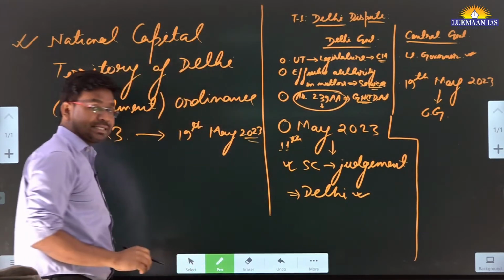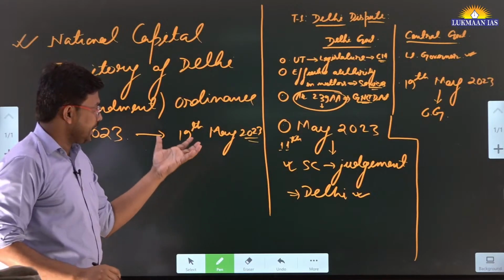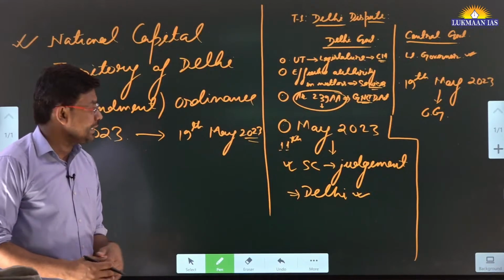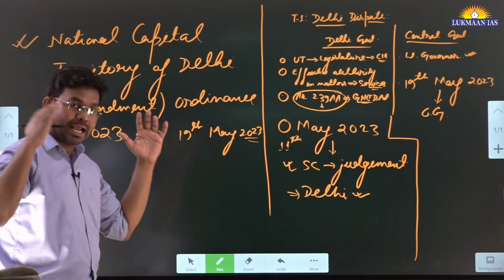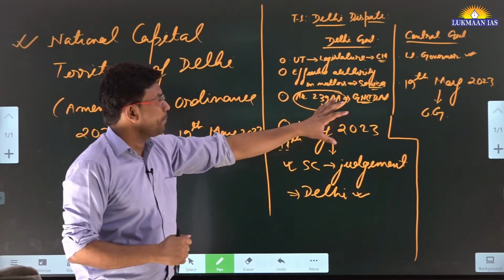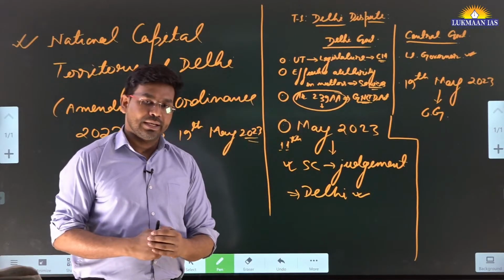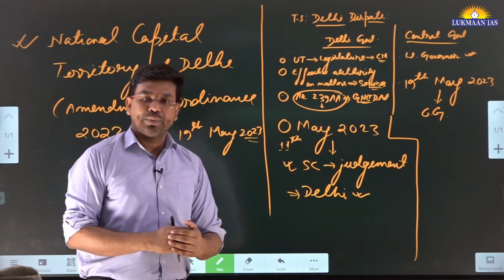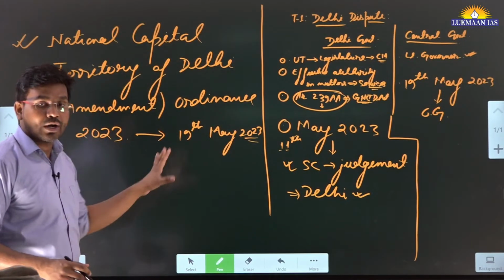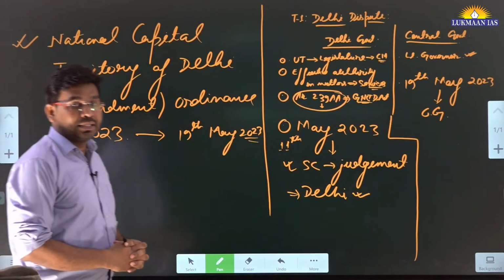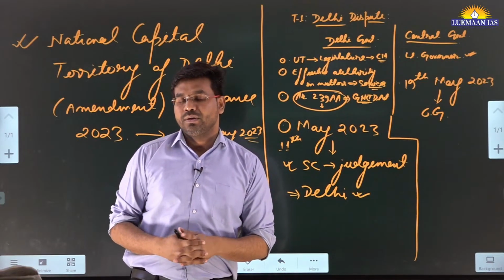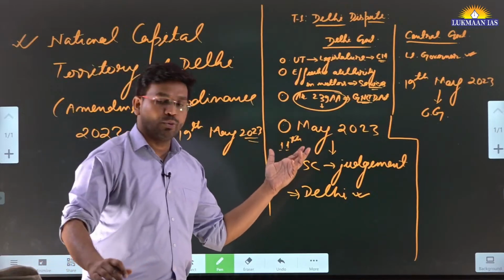This ordinance has totally overturned the decision of the Supreme Court of India. After that, the Delhi government has been trying to unite the opposition so that this bill may not be passed in the Parliament of India. At the same time, they have been approaching the Supreme Court of India with an appeal against it. Recently, an article came in the news that cites the Supreme Court's view on this matter.